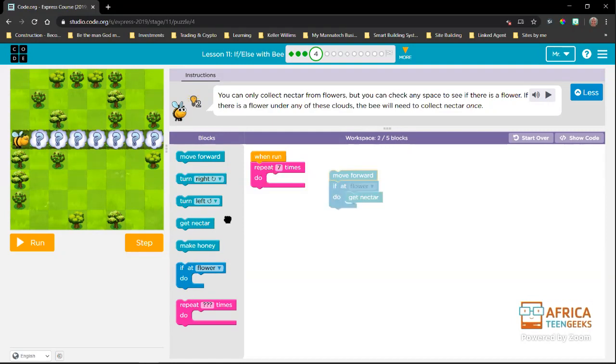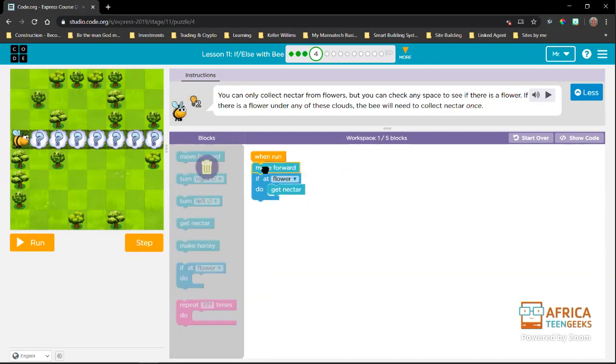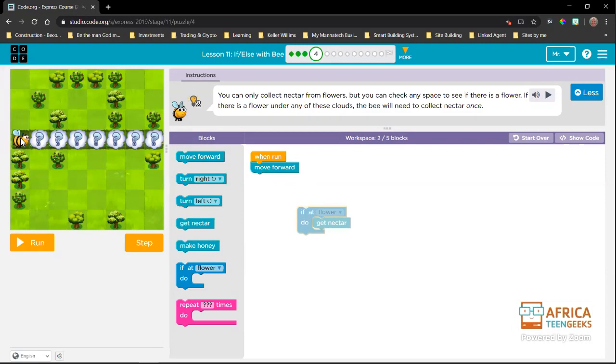So I just want to talk through this one more time. The first thing we need to do is move forward in order to do something on that block. When we get on that block, we want to check if there is a flower. If there is a flower, we want to get nectar, meaning this statement is true. If this statement is not true, it is false, we want to skip the get nectar block and just go back.